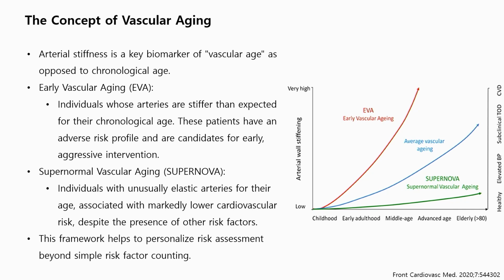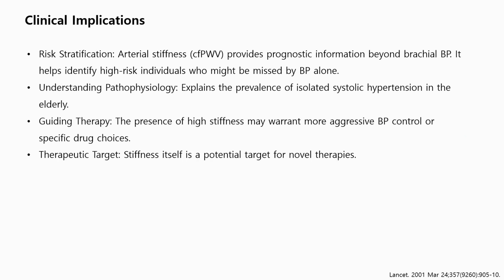This brings us to vascular aging. Some individuals age prematurely, early vascular aging, while others maintain elasticity despite age and risk factors. Our goal is supernormal vascular aging, and pulse wave velocity helps personalize risk beyond chronological age. Measuring arterial stiffness enhances risk stratification, especially in those with borderline blood pressure, and it explains isolated systolic hypertension in the elderly, and it may guide therapy intensity and drug class selection.